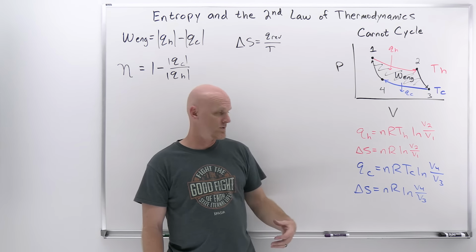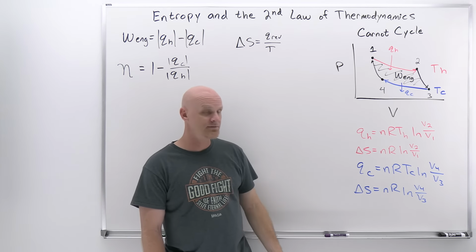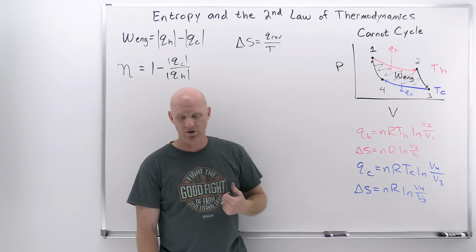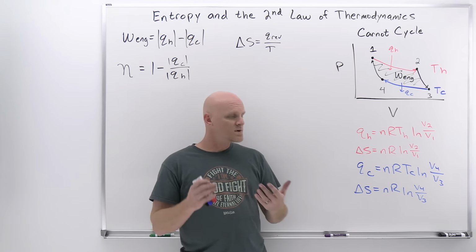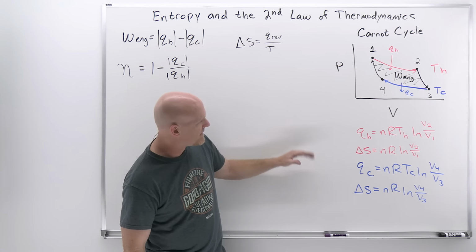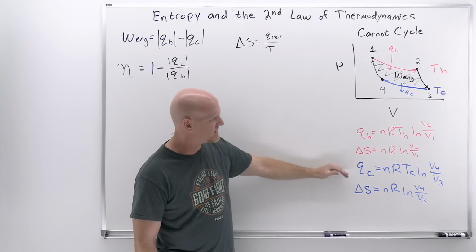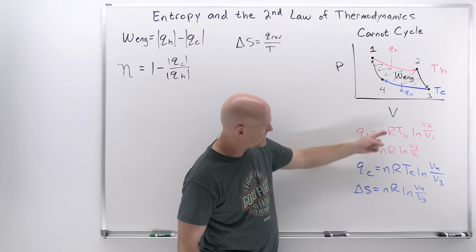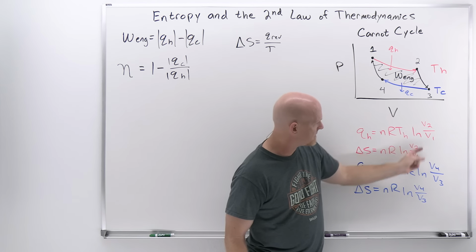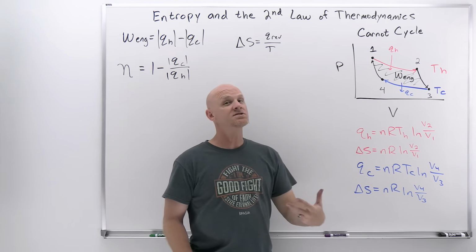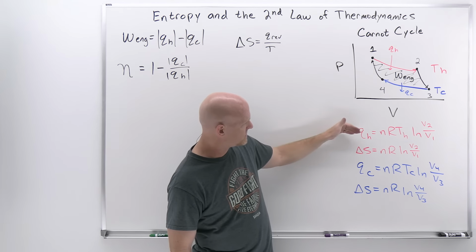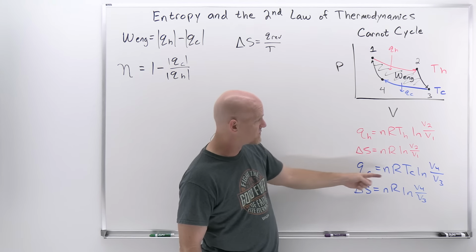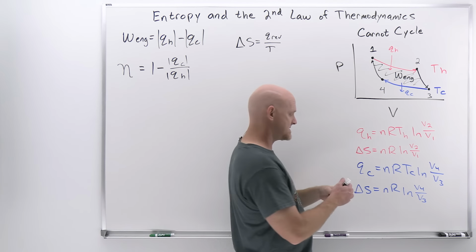So in magnitude anyways, one of them is going to be the inverse, it turns out, for one to come out positive, one to come out negative, but the magnitudes are ultimately going to be the same. Okay, so what's the significance of this? Well, if you go back now and look at QH and QC and realize that N is the same, R is the same, and the natural log of these ratios is the same, one positive, one negative, but the same otherwise. So then the ratio of QH to QC or QC to QH is really just a difference in temperature.